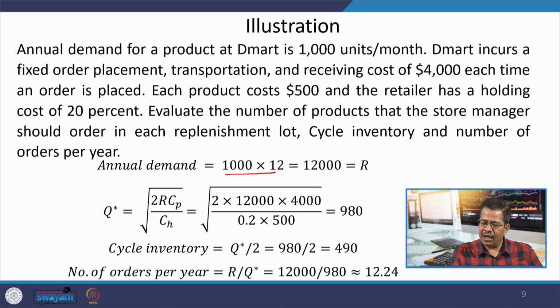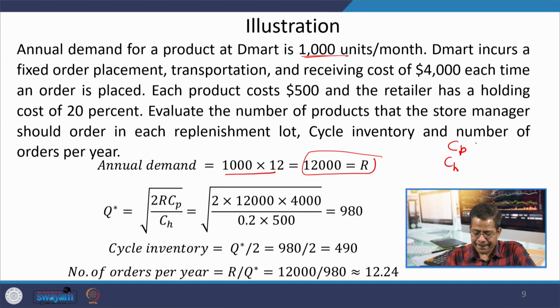With the help of this simple example, we can understand how these situations are developed. We have 1000 units per month requirement, so the annual requirement becomes 12,000, and we have the cost of different types, CP and CH. CP is the cost of placing the order, or the ordering cost, mentioned as 4,000 in this problem. CH is given as 20% of the material cost, so it is 0.2 into 500.